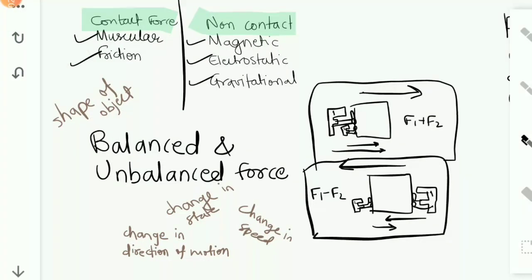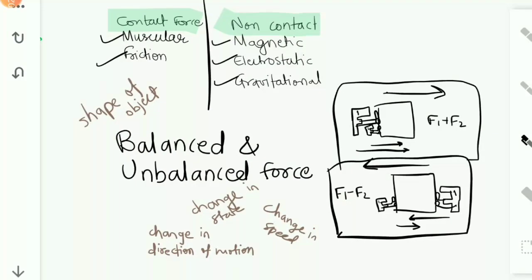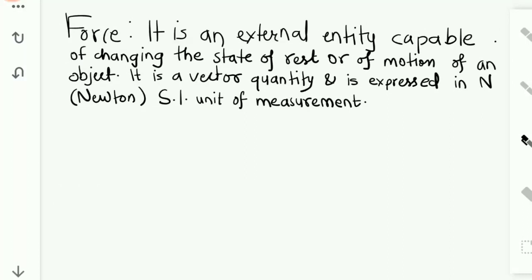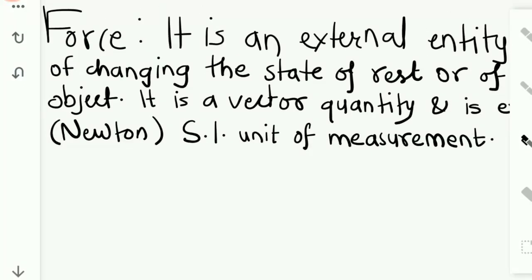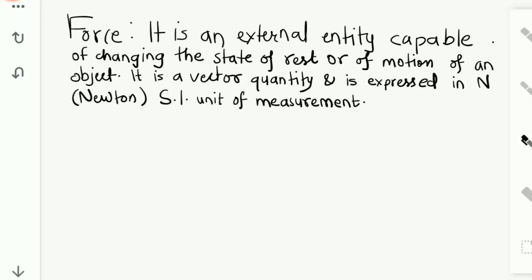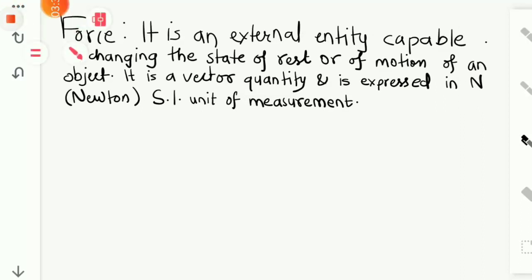Now from all of these examples that we considered, can you define force now? Yes, it is an external entity capable of changing the state of rest or of motion of an object. I should also add here, it can also change the shape or the speed of the object or the direction in which the object is moving. It is a vector quantity and it is expressed in Newton. It is the SI unit of its measurement. I hope this concept is clear to you.